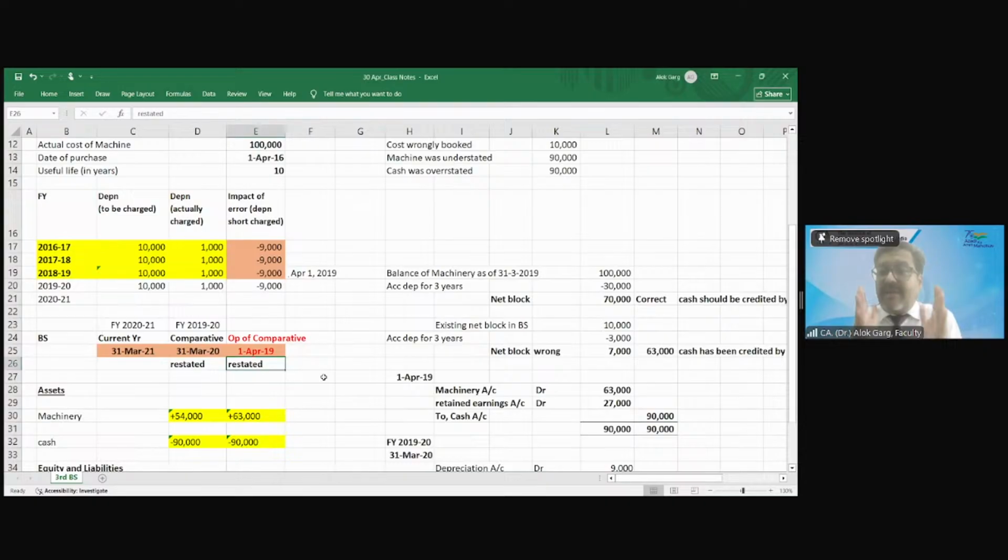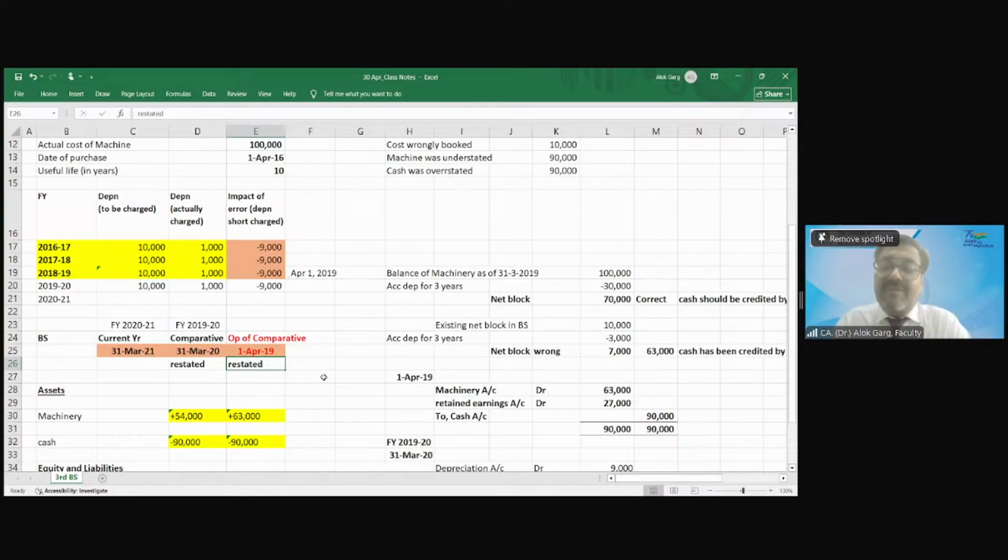So you need to correct the opening balances. You need to correct the opening balance sheet. And what is 1st April 19 balance sheet? 1st April 19 balance sheet is equal to 31st March 19 corrected balance sheet. Friends, when I correct my opening balance sheet, what does it mean?